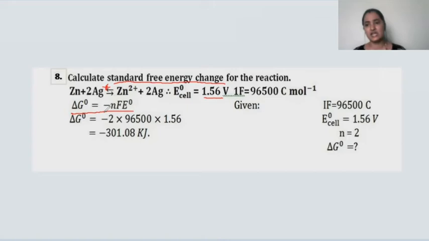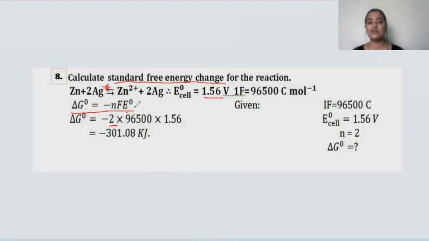What is this n? N is the number of electron movement that is taking place in the cell. What is F? F is the Faraday constant. E naught cell is the standard electrode potential of the cell. And they have provided you with all those things here. What is the n value here? Zinc is losing 2 electrons and 1 silver is gaining 1 electron. So totally 2 silver ions are gaining 2 electrons. So the number of electron movement that is taking place in the reaction will be 2.